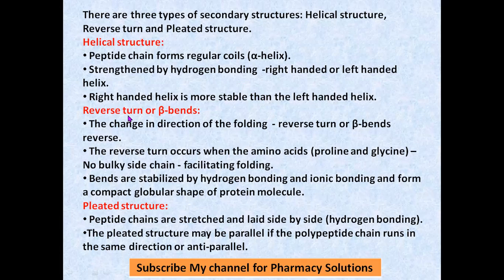In secondary structure, the second type is reverse turn or beta bends. There will be a change in direction in folding. See, there is a coiling, a clockwise coiling. Suddenly, at one particular position, there will be a reverse turn. The coiling will take a reverse turn. So that is called a reverse turn or beta bend.